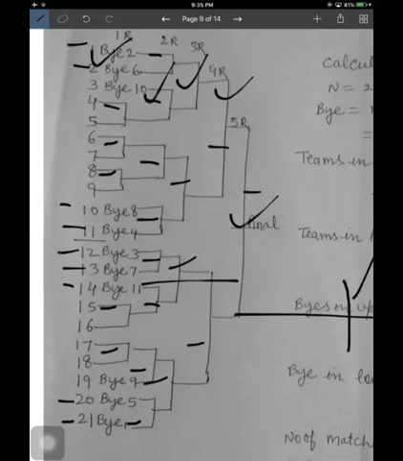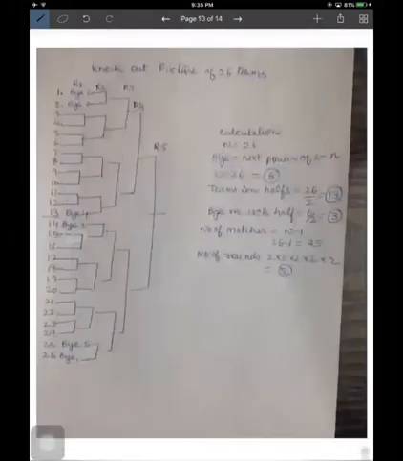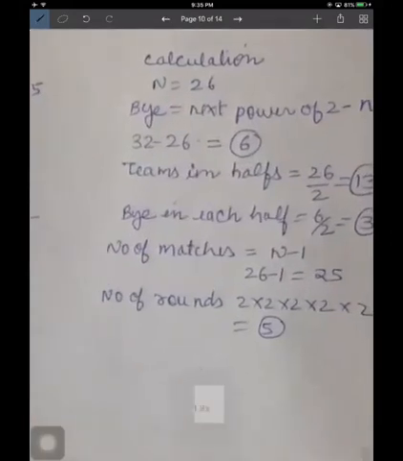So this is a fixture of 21 teams. Save it for future purposes and draw it for your practice. Now, here is an even number of teams. That is 26 teams. The calculation is here.